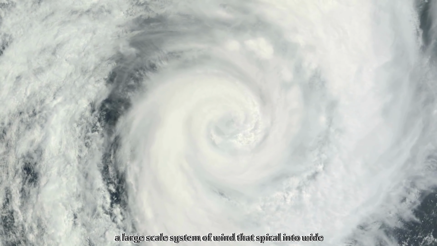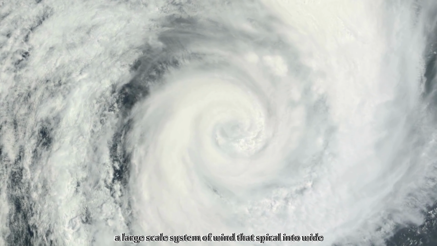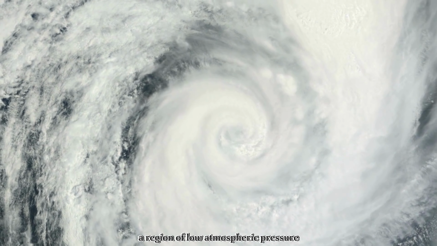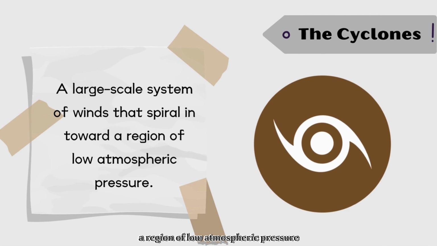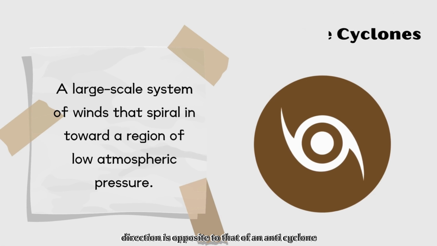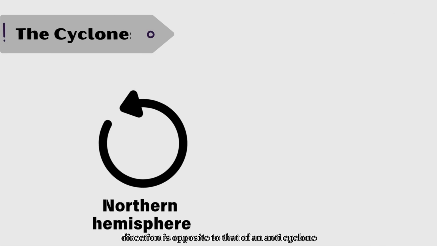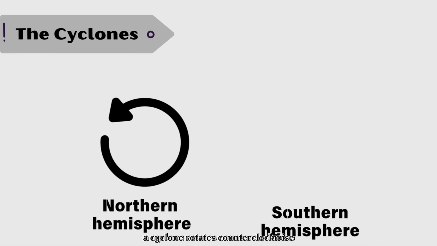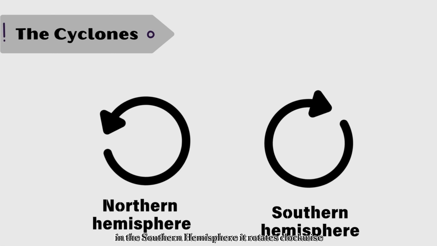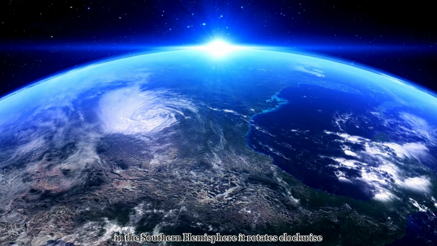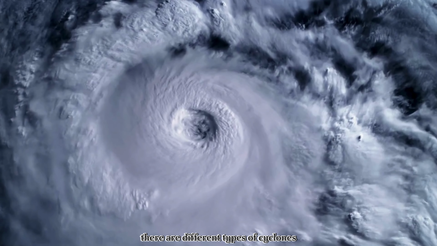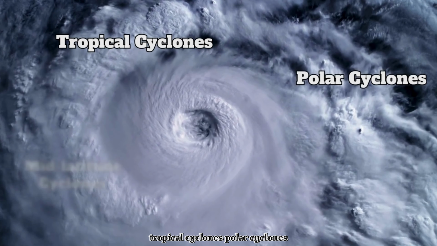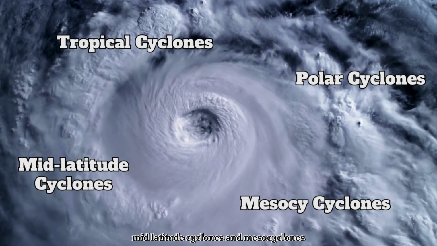A cyclone is a large-scale system of winds that spiral in toward a region of low atmospheric pressure. A cyclone's rotational direction is opposite to that of an anticyclone. In the northern hemisphere, a cyclone rotates counterclockwise. In the southern hemisphere, it rotates clockwise. There are different types of cyclones: tropical cyclones, polar cyclones, mid-latitude cyclones, and mesocyclones.